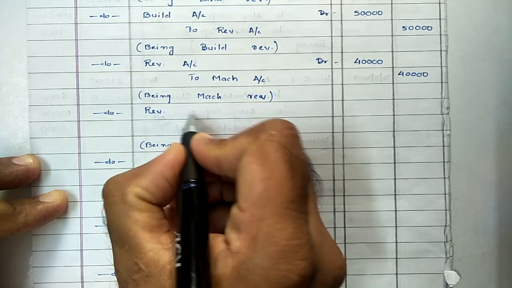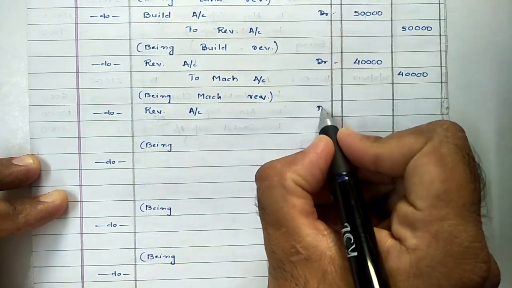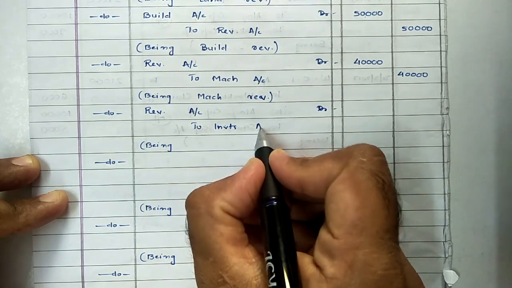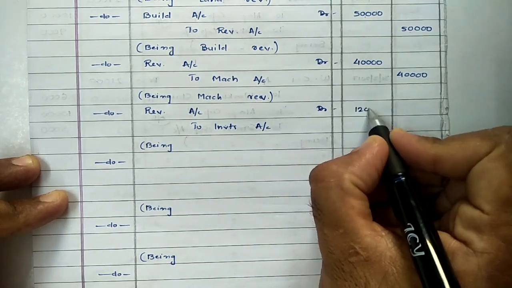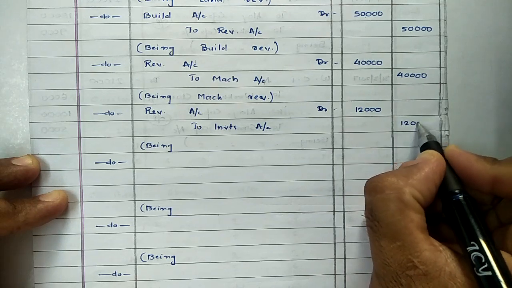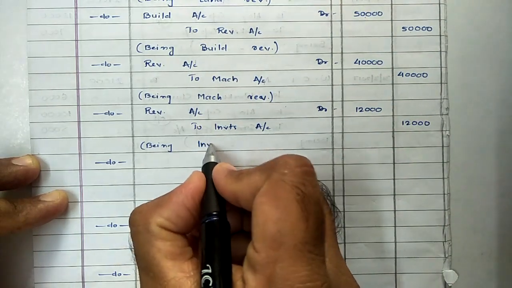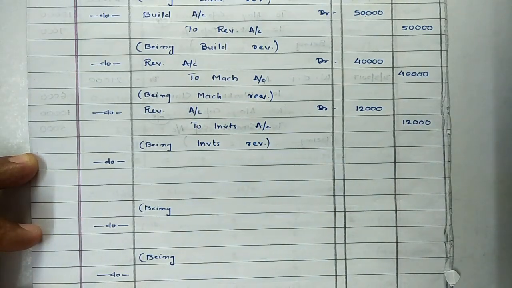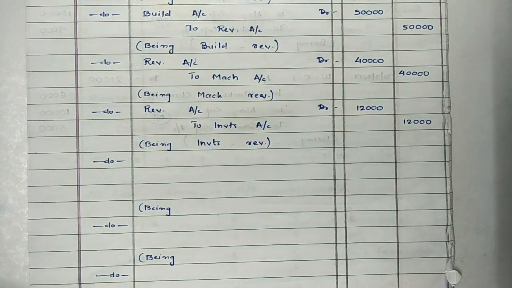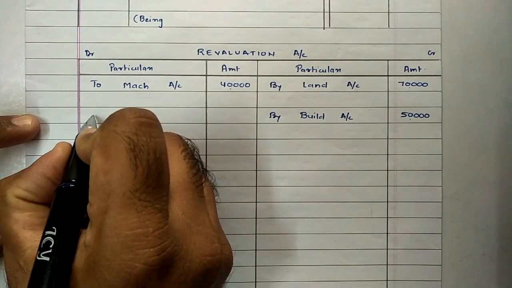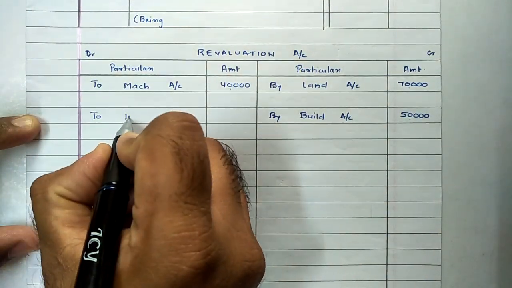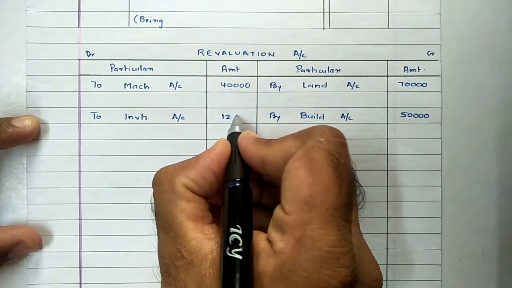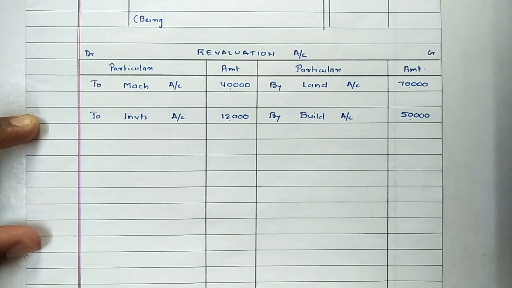So entry would be again same way, revaluation account debit to investments account, and they were to be decreased 30%, means 12,000. And again narration for same, being investments revalued. Posting of same into ledger. Entry was revaluation account debit to investment. So in revaluation account we will be writing on debit side as to investments account, and amount was rupees 12,000.